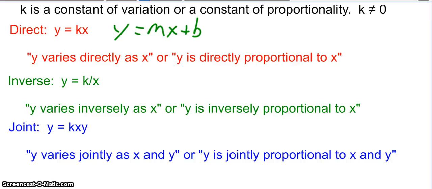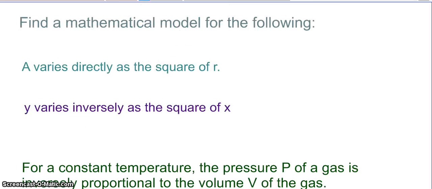So let's look at some examples. We want to find a mathematical model for the following. A varies directly as the square of r. Y varies inversely as the square of x. And for a constant temperature, the pressure of a gas P is inversely proportional to the volume V of the gas. So, let's do the first one.